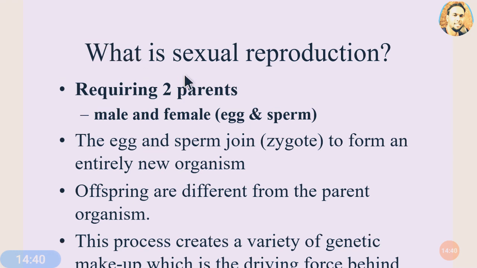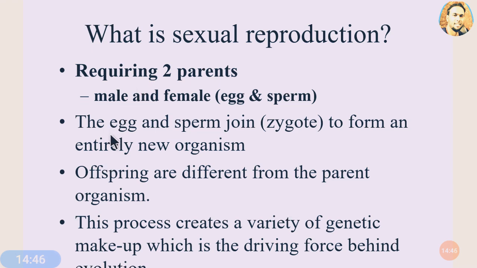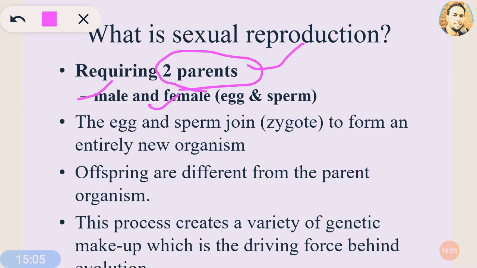What is sexual reproduction? Sexual reproduction is exactly opposite to the asexual type of reproduction, and it includes two parents. So now we'll see about sexual reproduction. It includes two parents. This is the very first difference between sexual and asexual reproduction. Asexual reproduction includes only one parent. Sexual reproduction includes two parents, that includes male and female parents.